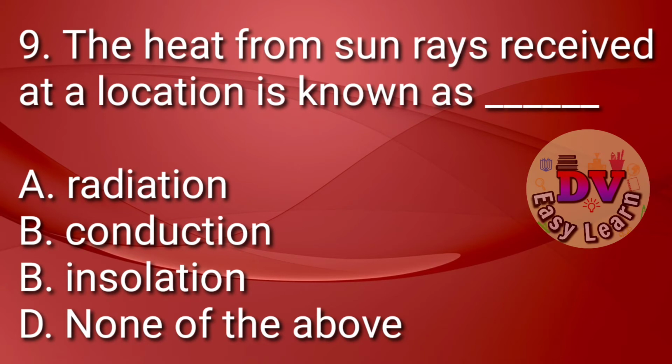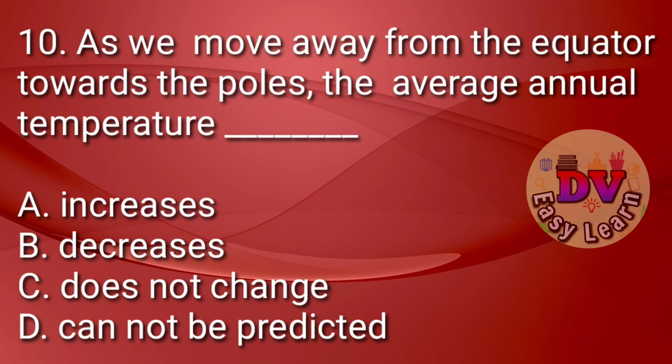Question number 9. The heat from the sun rays received at a location is known as. Correct answer, insolation. Question number 10. As we move away from the equator towards the poles, the average annual temperature.